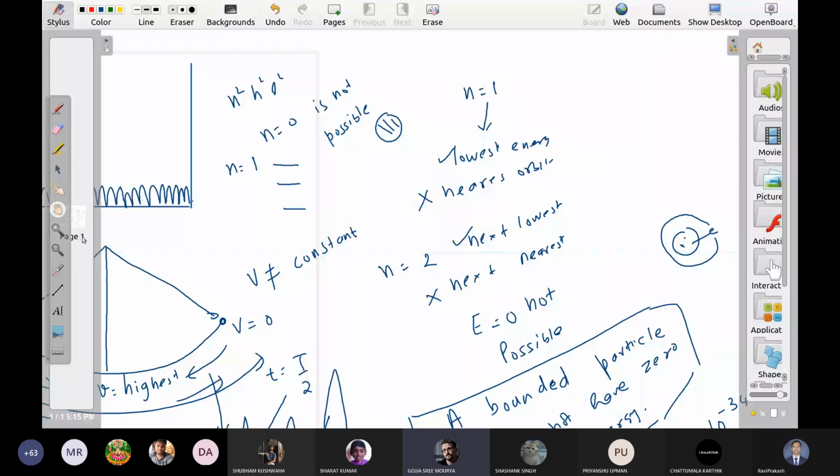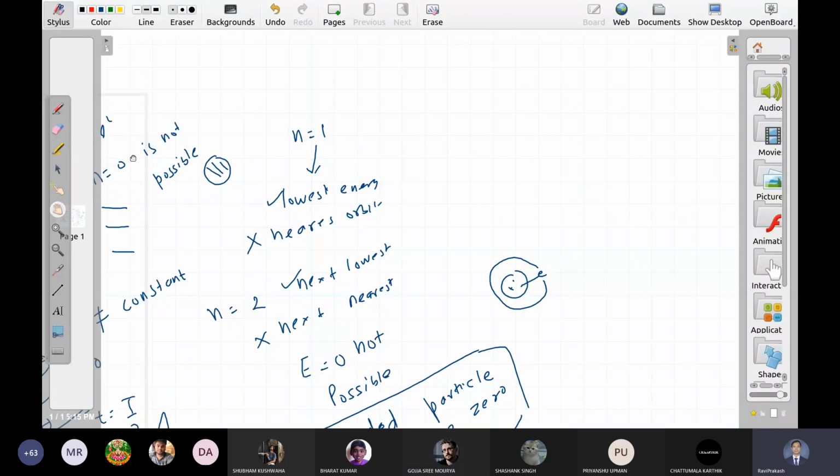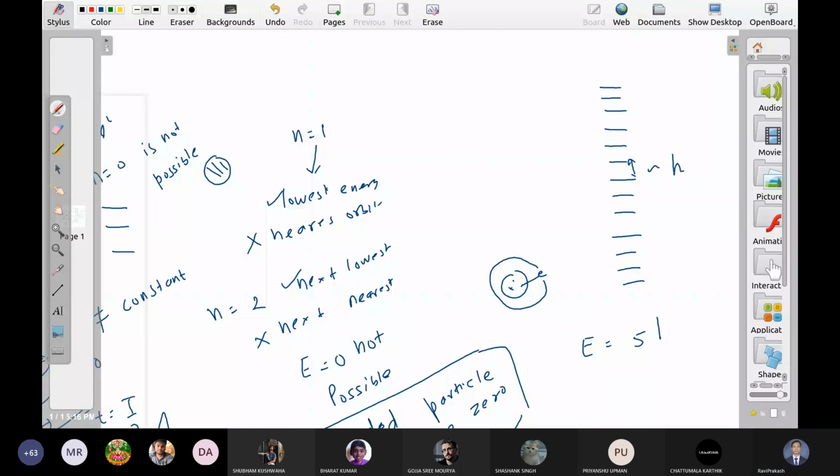Classical physics takes up all the values of energy, but in the quantum world you cannot take all the values. Yes, that simply means that in the actual picture, energy is always discrete, whether it is classical or quantum. But the gap between these two energies is of the order of h, and this order is so small. See, let us say our energy itself is of the order of 5h, and the separation between two levels is of the order of h. Then obviously this separation makes some sense here.